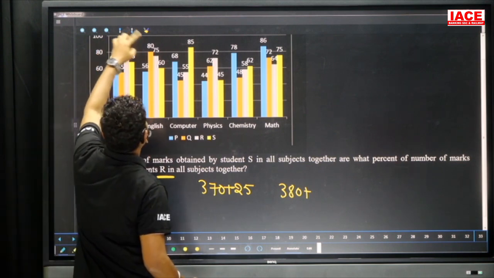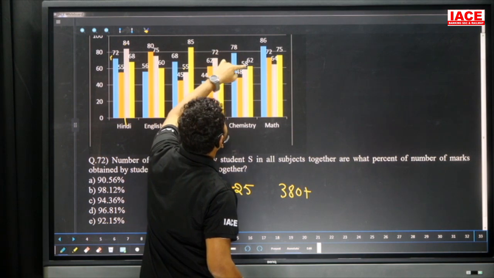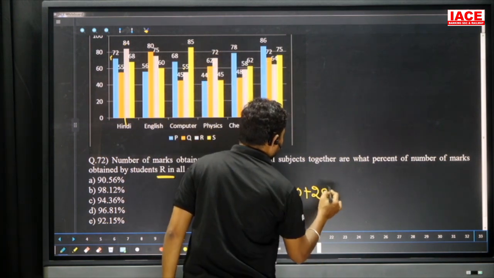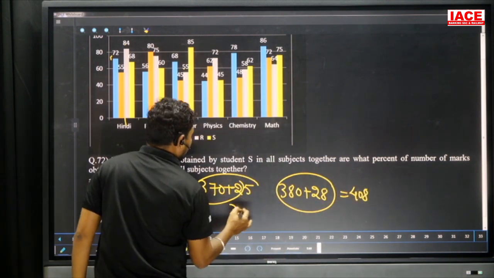So yeah, 4. 4 plus 5, 9. 9 plus 5, it is a 14. 14 plus 2, it is a 16. 16 plus 8, it is a 24. 24 plus 4, it is a 28. And the total is becoming 408, and the marks obtained is becoming 395.